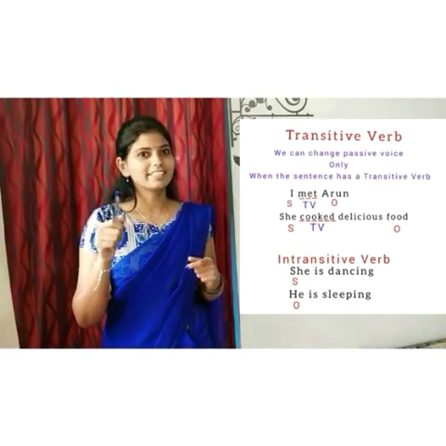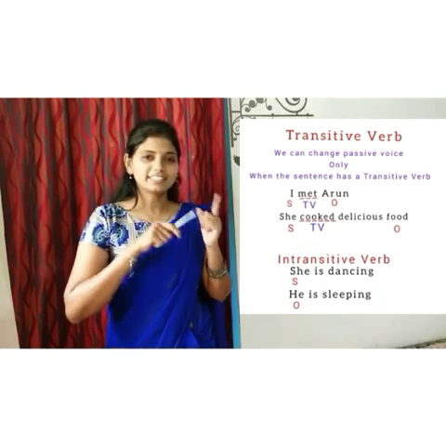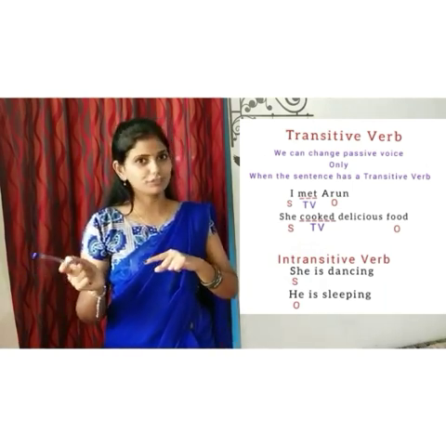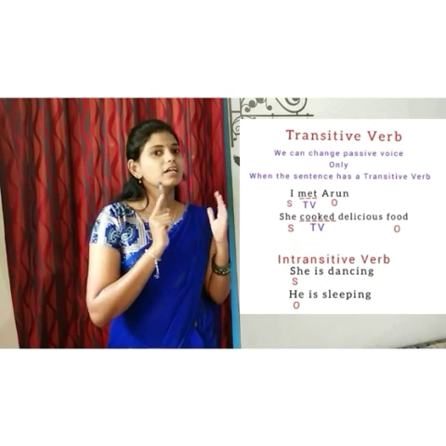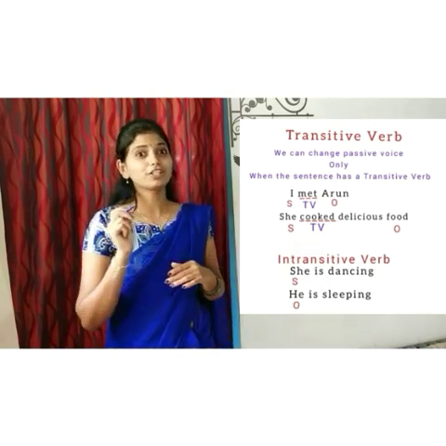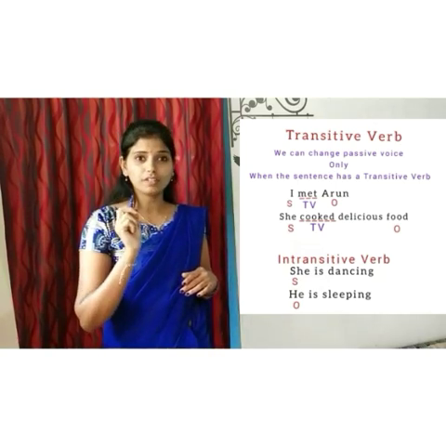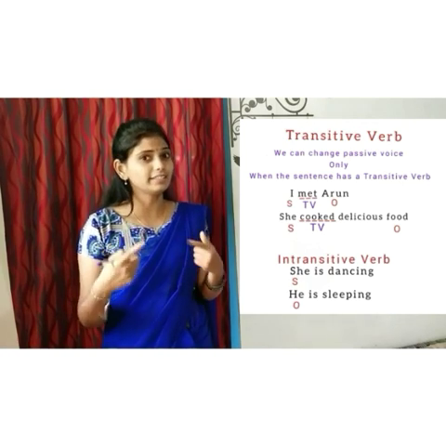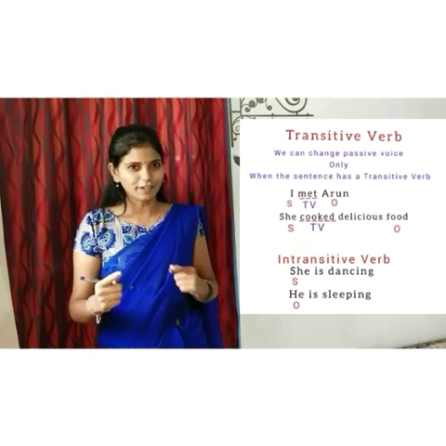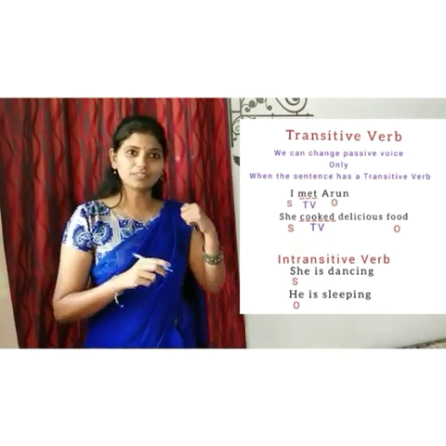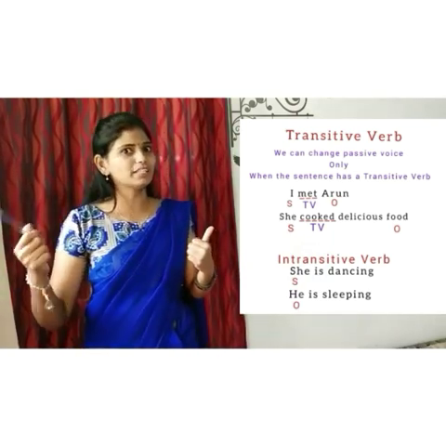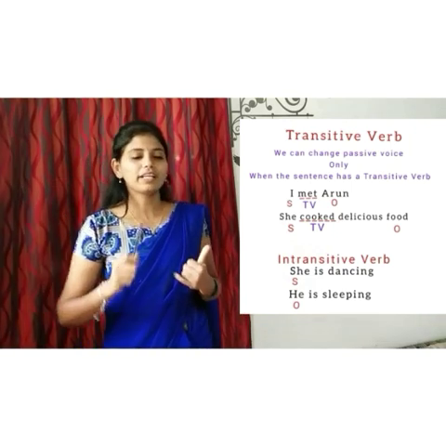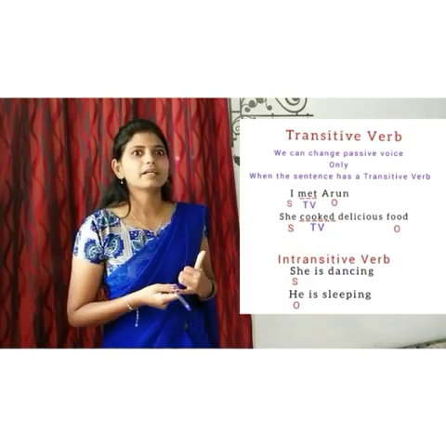And one more example. She cooked delicious food. She is the subject and delicious food is the object, and cooked is a transitive verb. Why is it a transitive verb? Because cooked has both the subject she and the object delicious food. Okay, let's take one more example.